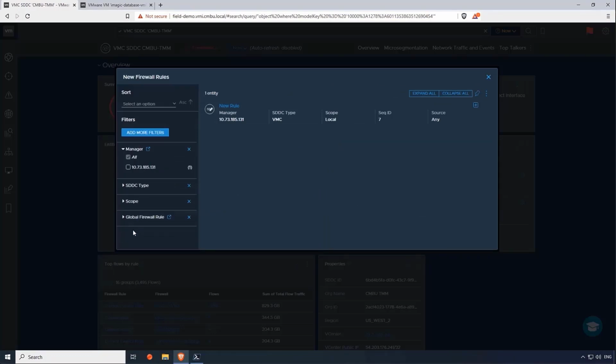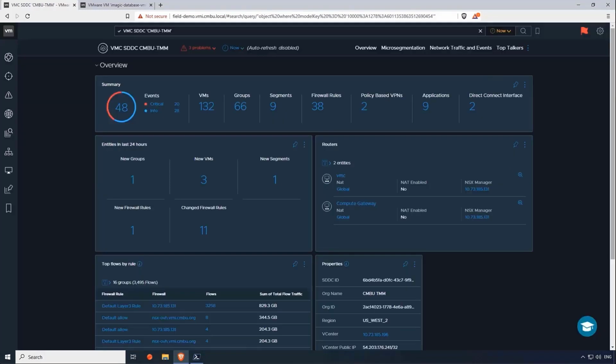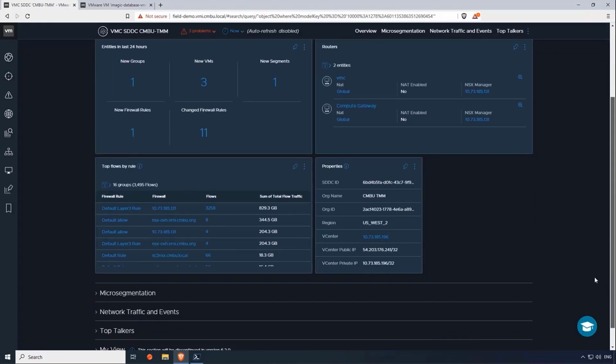I can have a look at the new firewall rules, for example, if I'm interested in security, and see that this new rule is actually allowing any. So I can then go back into the VMware Cloud and AWS console and check this firewall rule out and maybe reverse it. If I scroll down, I can see the overview of the properties, the region, the vCenter, and the NSX manager IDs, but I can also see the top talkers when it comes to firewall rule IDs.